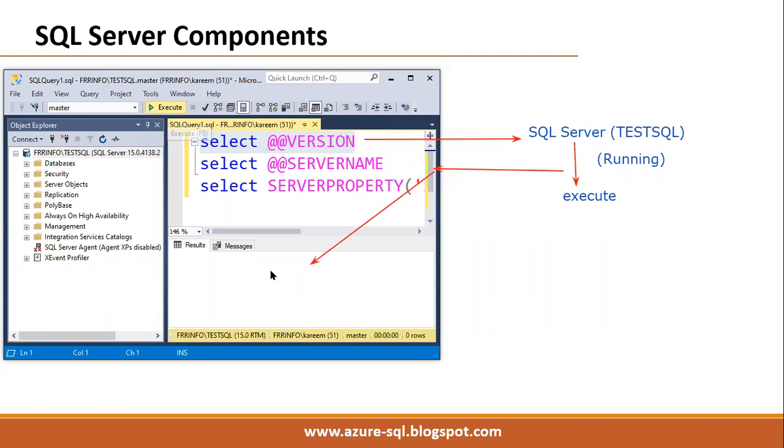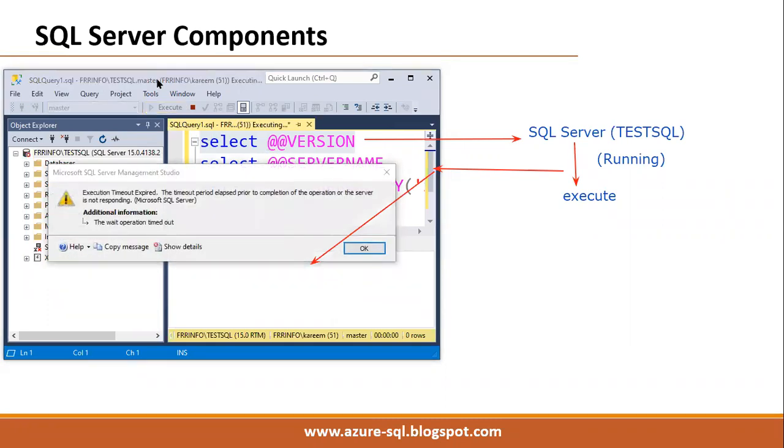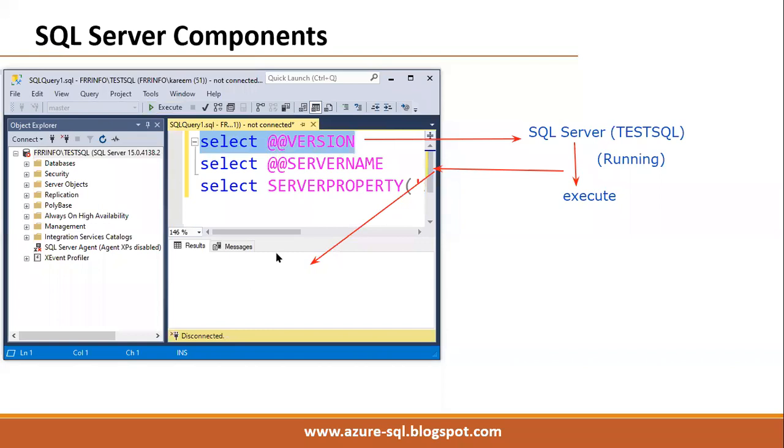Remember, SSMS is just a tool, like a browser, through which we can connect to a Gmail server, Hotmail server, any server. SSMS is throwing the errors. To check whether the server is running or not, we have to check whether this service is running.